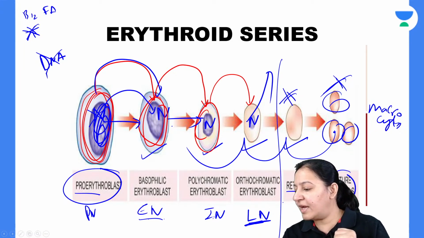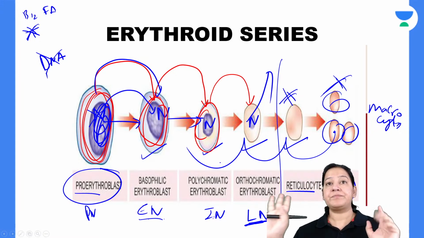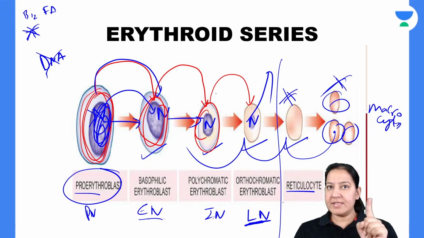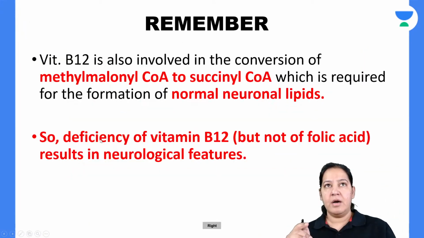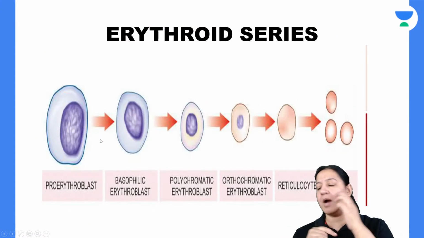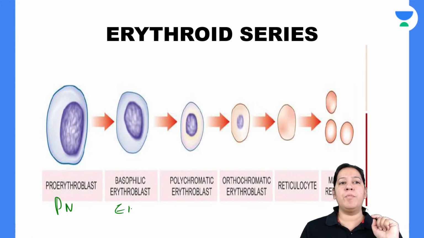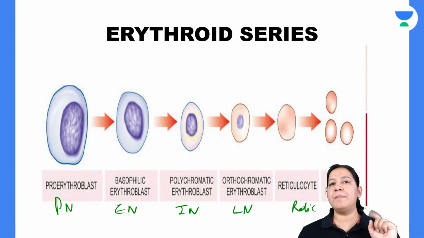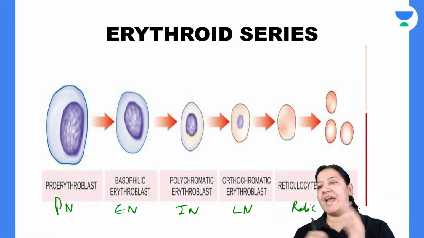Sunita is asking in which stage hemoglobin is formed. Listen on this thing, Sunita, two questions are important. It is a good question you have asked. The first thing, hemoglobin. Now, Sunita, you only tell me, see the cytoplasm color. Let me show you the cytoplasm color of all these precursors. This is pro-normoblast, early normoblast, intermediate normoblast, late normoblast, reticulocyte, and RBC. You only tell me, see the color of the cytoplasm. The color of the cytoplasm is changing from blue to pink at which point?